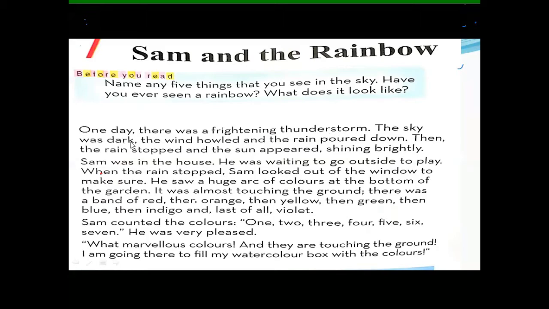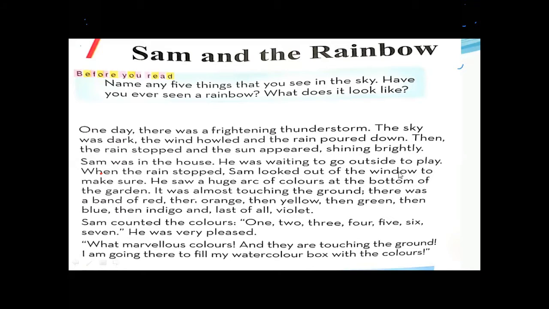The sky was dark. The wind howled and the rain poured down. The sky was dark, the wind howled, and the rain poured down. Then the rain stopped and the sun appeared, shining brightly. Sam was in the house. He was waiting to go outside to play. When the rain stopped, Sam looked out of the window.